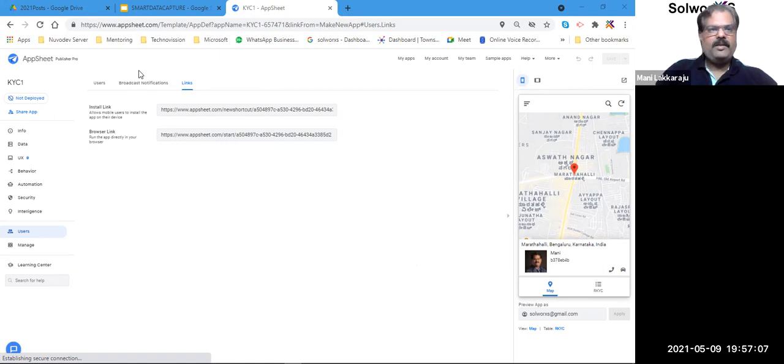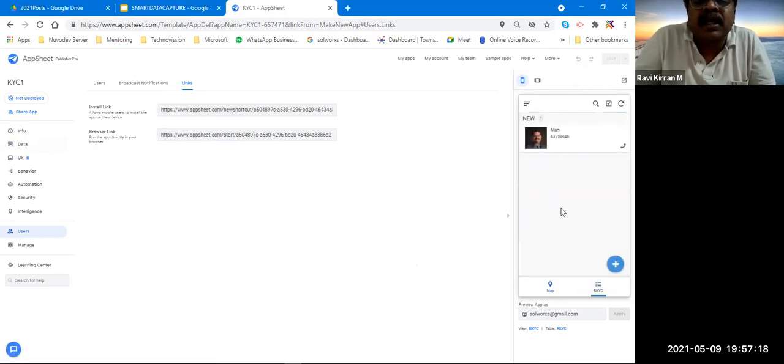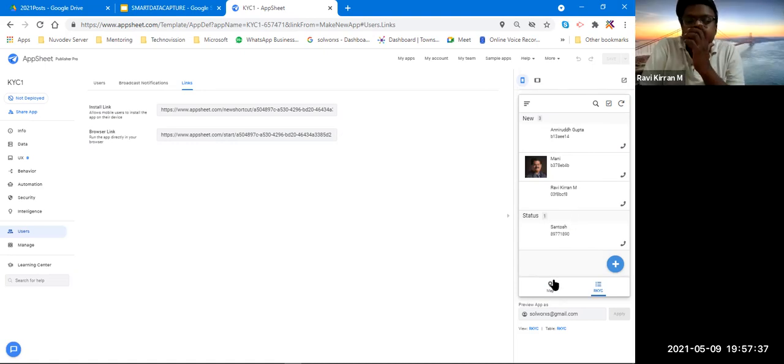Okay, now let me go further and explain how this interface works. Manish, sir, I've just added two data. Can you see whether it's updated? Yeah, we can see here. I'm just trying to check whether it's available. Yeah, it is here. So Santosh also added, Ravi Kiran, yes, Anirudh has added. So we see a couple of data here. Yes, I did it.